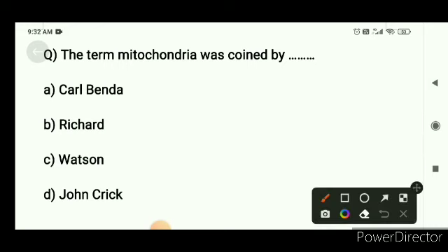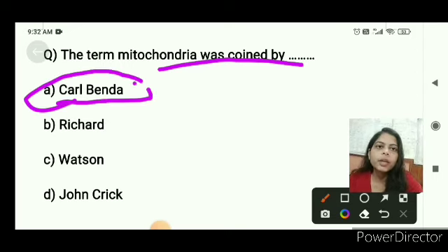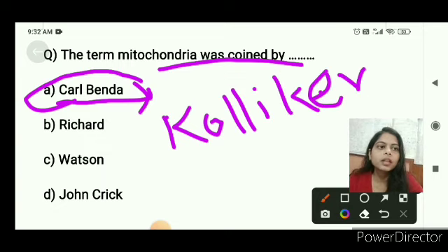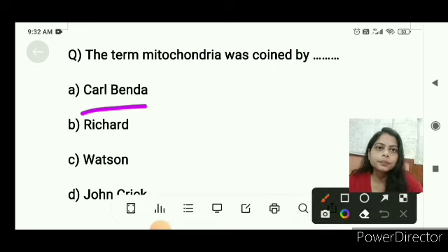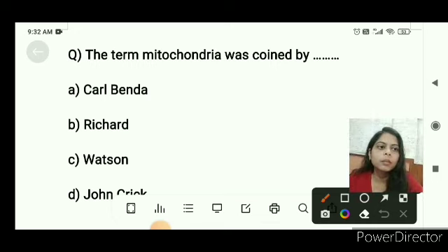Coming to the next question. The term mitochondria was coined by whom? The term mitochondria was coined by Carl Benda. Benda termed the mitochondria, but mitochondria was discovered by Kolliker. So the correct option is option A.